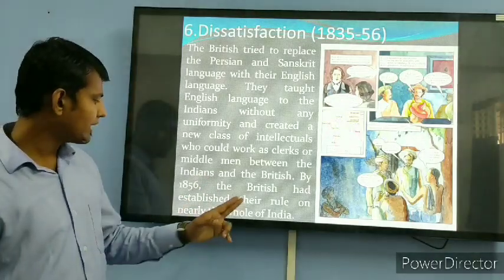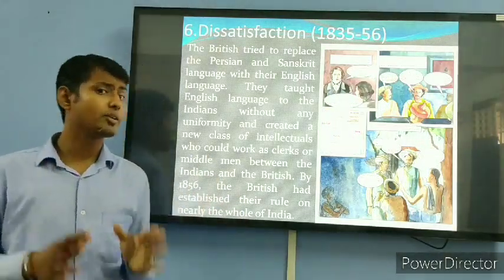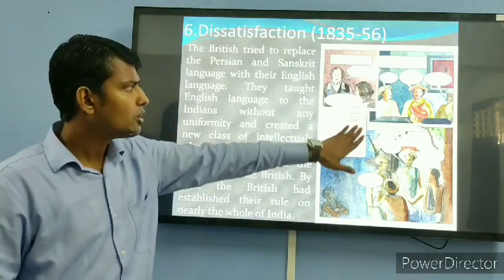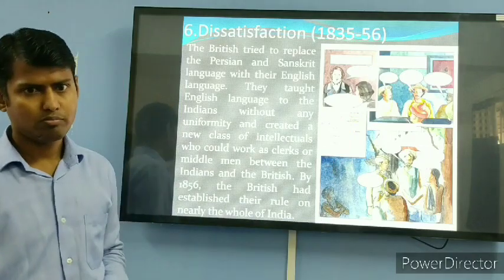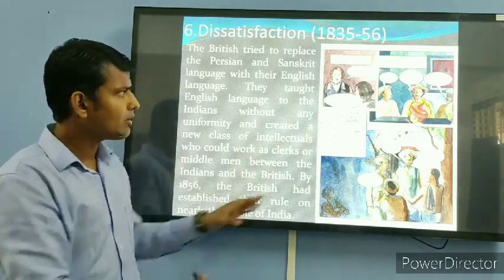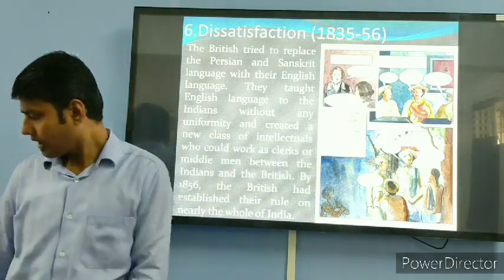By 1856, the British had established their rule on nearly the whole of India. You can see mostly the country is covered by British rule. Now they are ruling most parts of India.